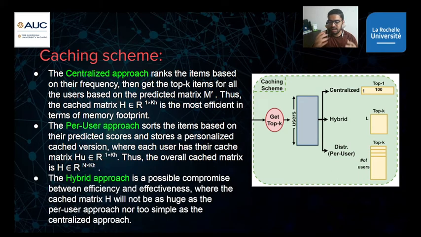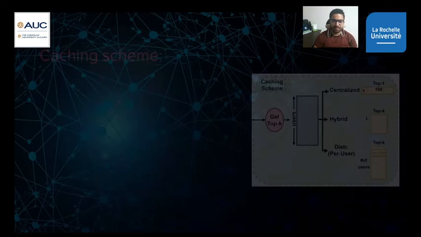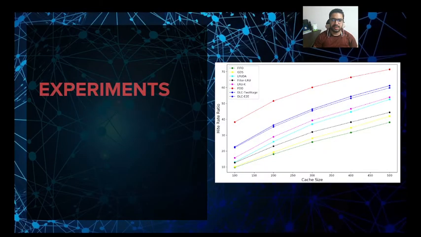That's why we have this hybrid caching scheme, which is a compromise between both techniques, the centralized and the distributed, or per-user, one, where we define a hyperparameter called L. L is a grouping technique: it groups each L users in one group, and within each group we follow the centralized scheme. So for each group we get only one top k for the whole group. That's why at the end we will have L top k, and this technique solves the trade-off.